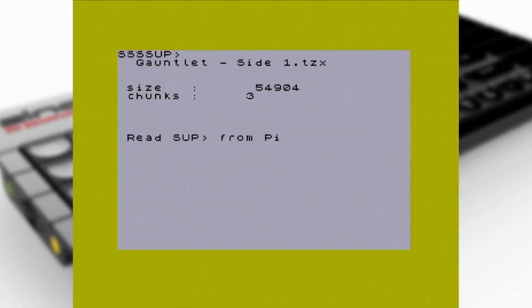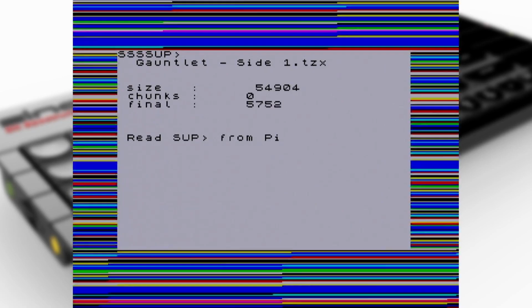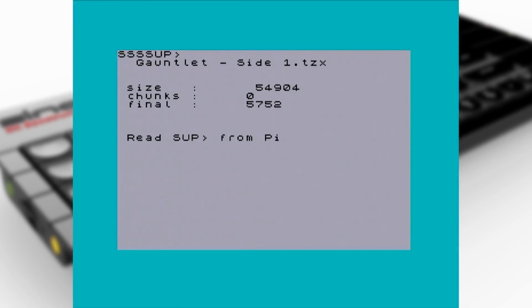So anyway, on we go. Upload the TZX, 54K, and Gauntlet is a multi-loader with data bits on both sides of the tape, as it was back in the day. Not that we're going to be going through all of that, but conversion to WAV happens. And on the Next itself, we use TZX to WAV. So there are 3 different tools that we're actually testing all these numbers with.